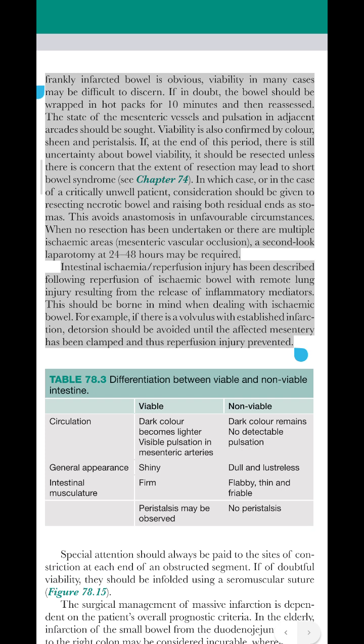Intestinal ischemia reperfusion injury has been described, following reperfusion of ischemic bowel, with remote lung injury resulting from the release of inflammatory mediators. This should be borne in mind when dealing with ischemic bowel. For example, if there is a volvulus with established infarction, detorsion should be avoided until the affected mesentery has been clamped and thus reperfusion injury prevented.